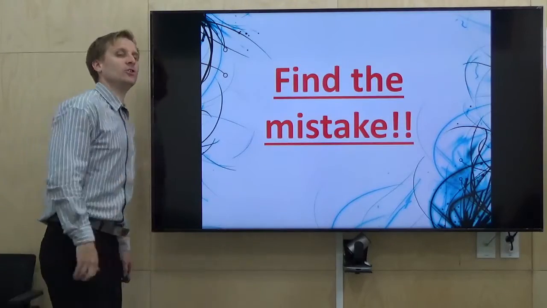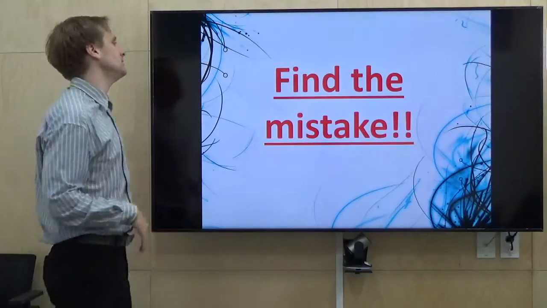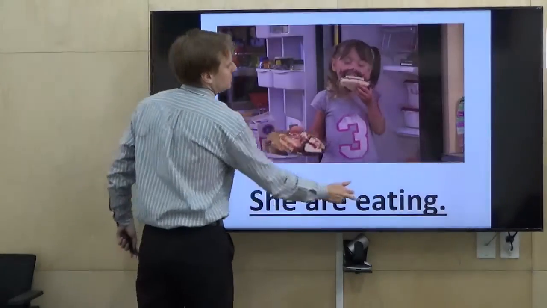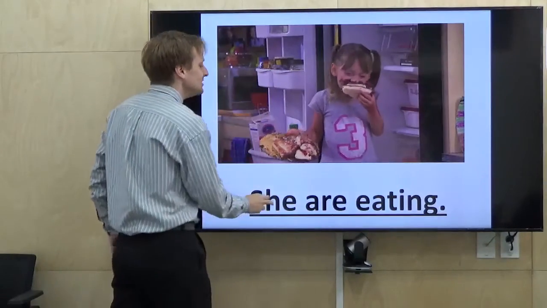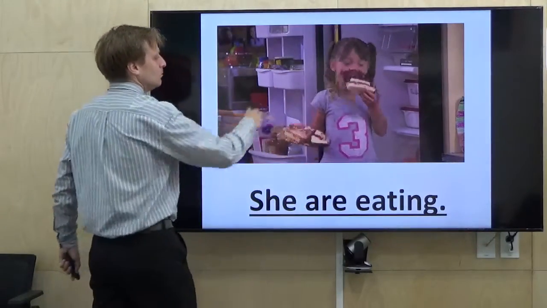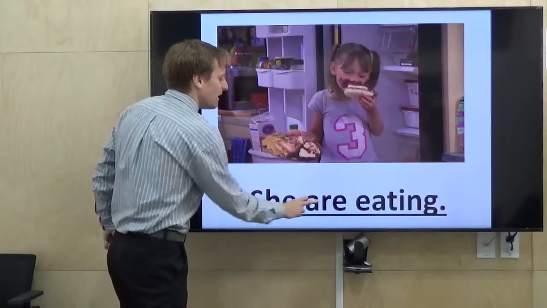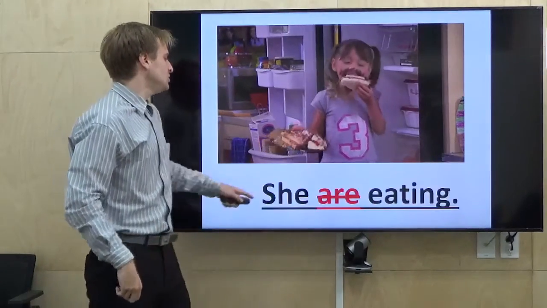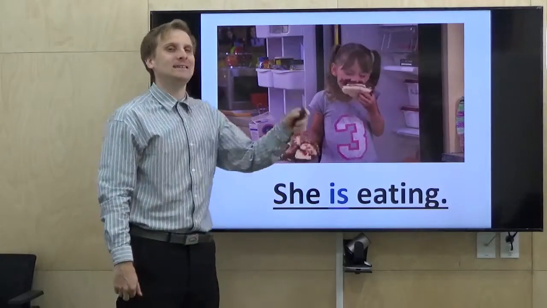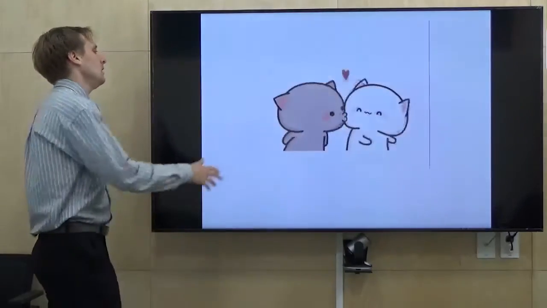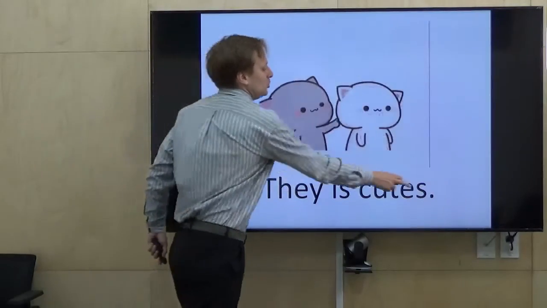So, look at the picture, read the sentence, find the mistake. She are dirty. My mistake. She are eating. Well, she is eating, right? But it shouldn't be are, because she and are do not agree. She is eating. Yeah. They is cute.